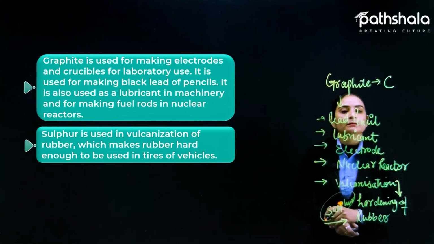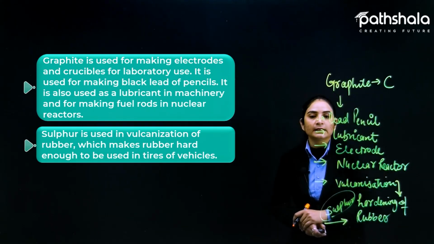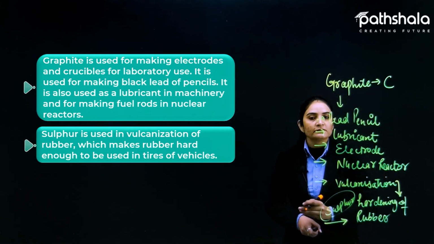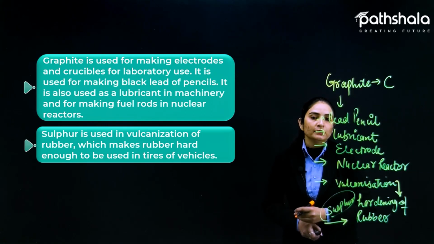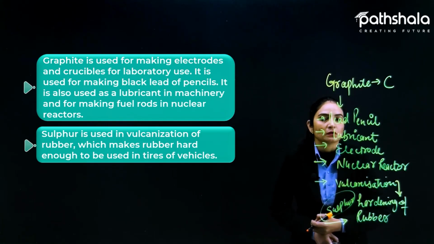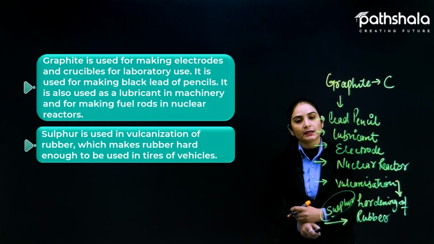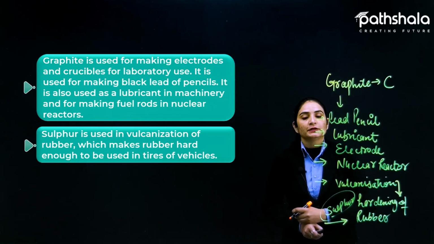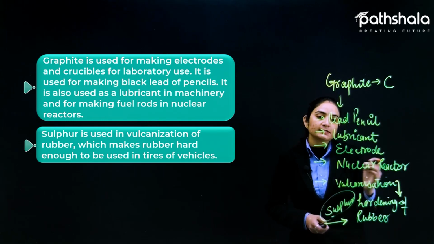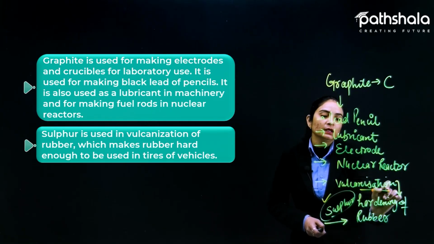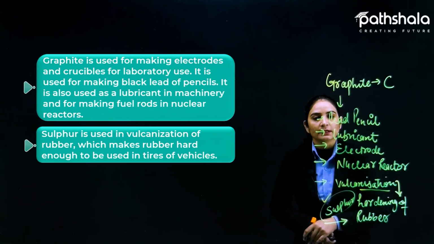This vulcanized rubber is what we can use for vehicle tires. So it is very important to know about the uses of these non-metals, which we use in our day-to-day life. Otherwise rubber is soft and cannot be used for vehicle tires. That's why it is treated with sulfur through vulcanization. Fine.